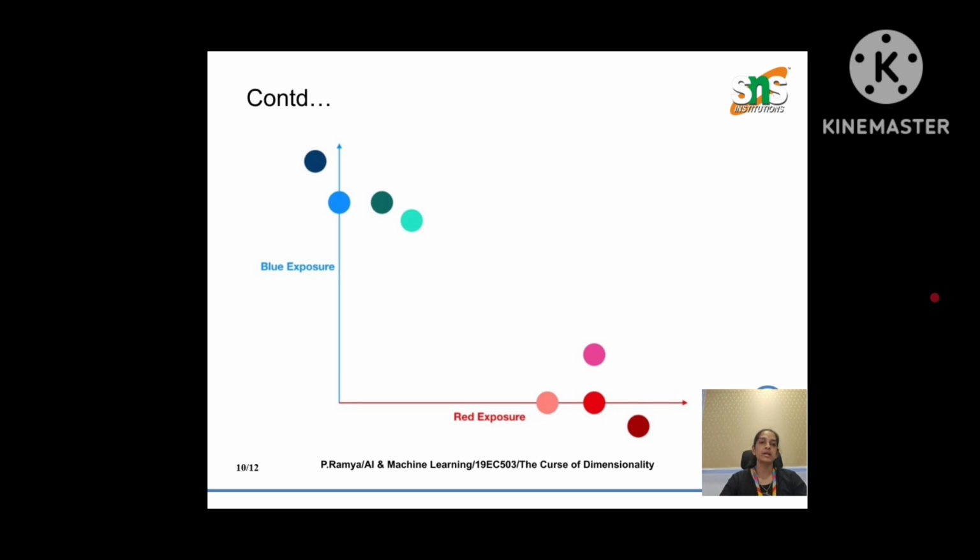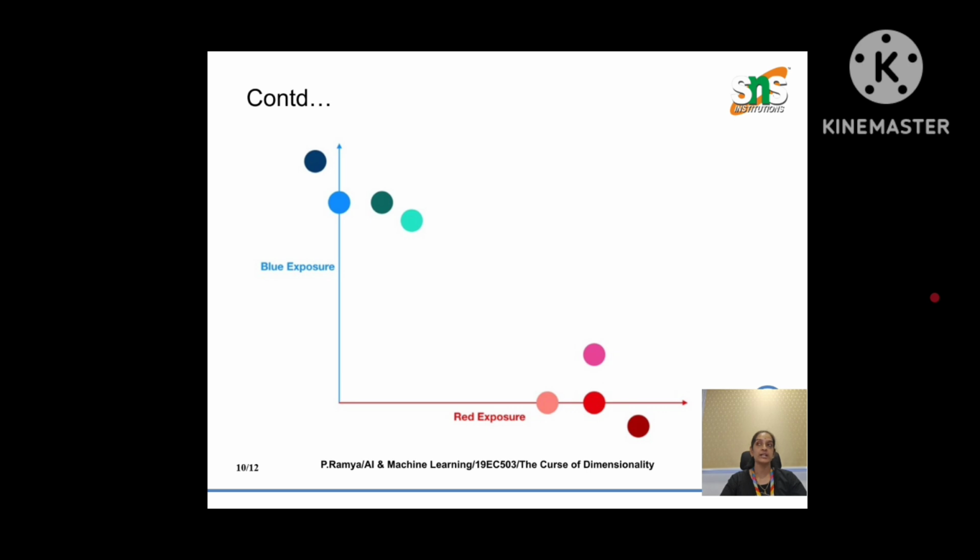So the curse of dimensionality teaches us a vital lesson. More features do not always mean more knowledge. In fact, beyond a point, they can obscure relationships, confuse algorithms and inflate computations.